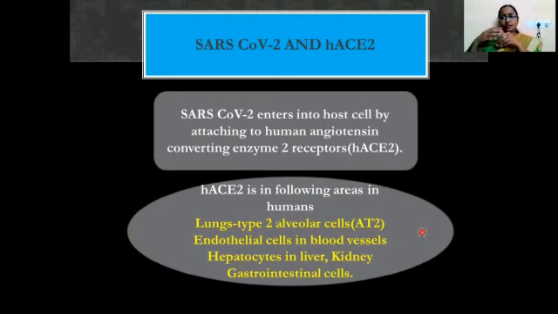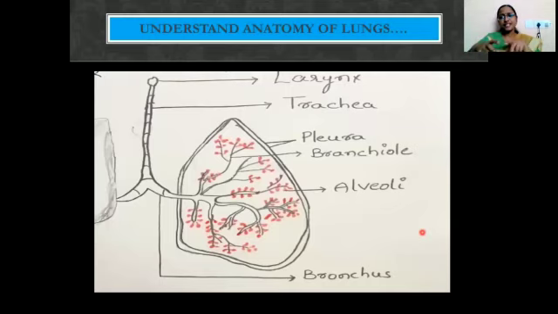Before going into the details, we have to understand a preliminary anatomy of the alveolar structures as well as the lungs. This is a sketch diagram of the lungs. The structure of the lung always resembles a tree, which has so many branches, and at the end of the branches you have many leaves.